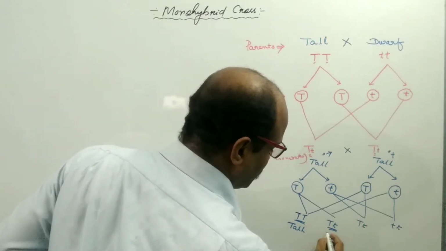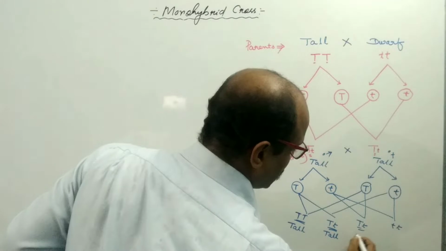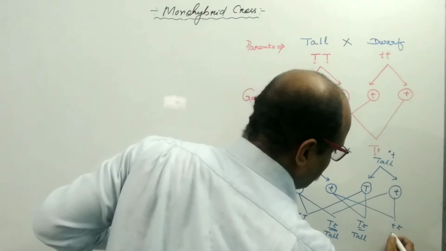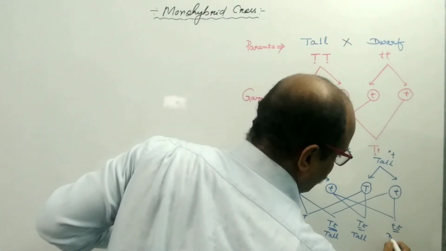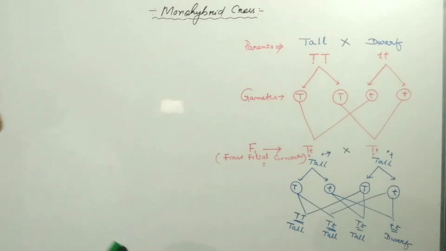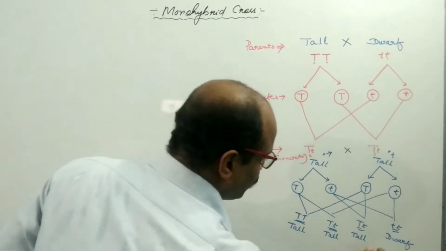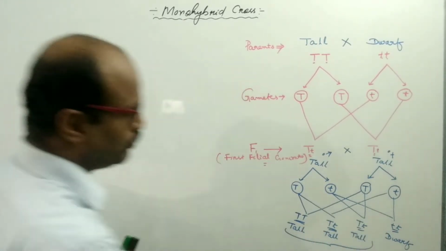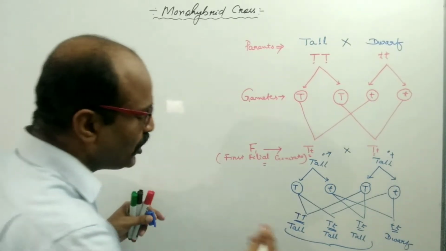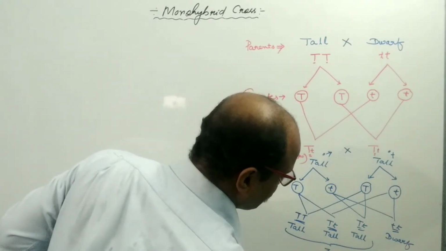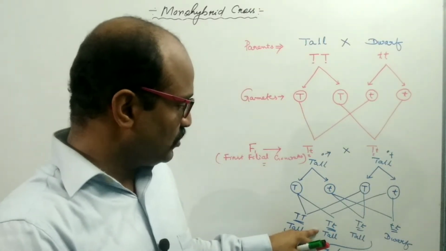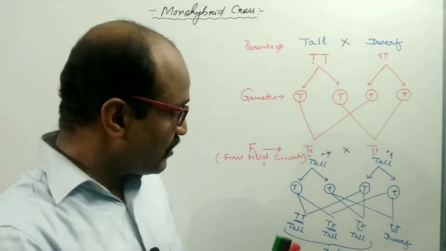The capital T small t individuals will also be tall. But where small tt is present, it will be a dwarf individual. So how many talls are present? Out of 4 individuals, 3 will be tall, so 3 by 4 of the individuals become tall. This is known as the phenotypic character.